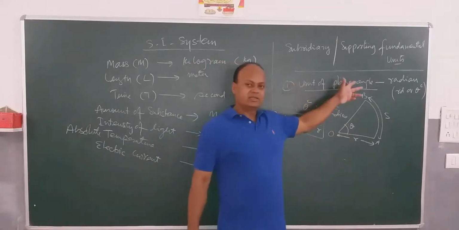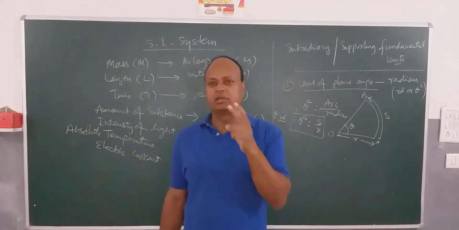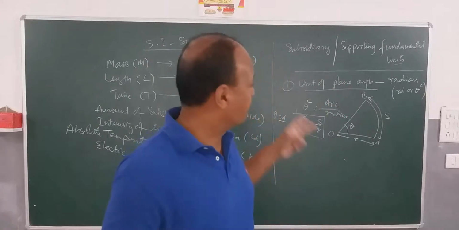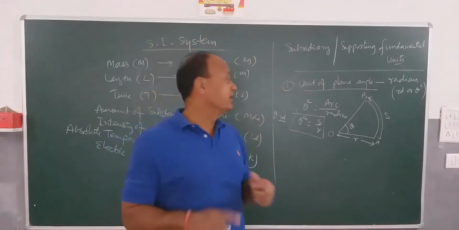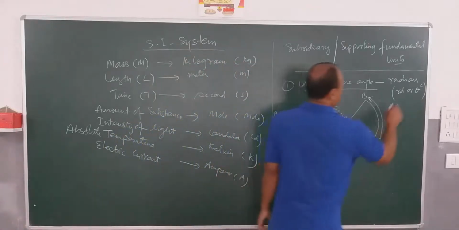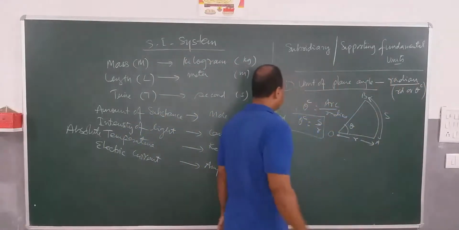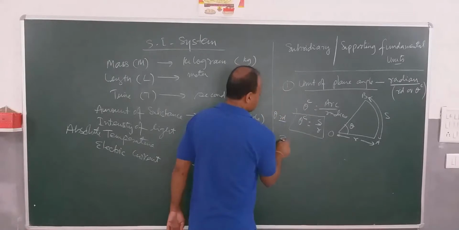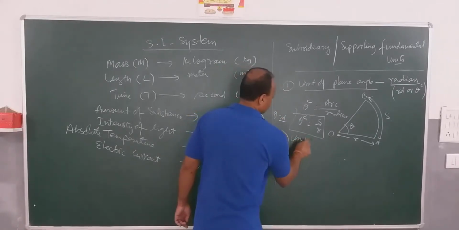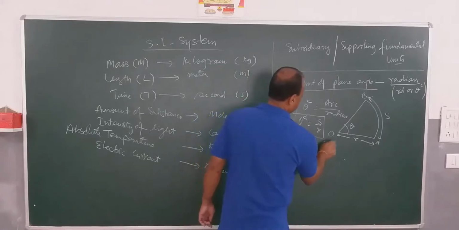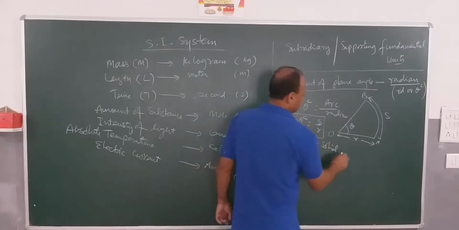So among these two supporting fundamental units that we talk about, the first is the unit of plane angle, and this unit is radian. Remember this. Now the second supporting fundamental unit is the unit of solid angle.